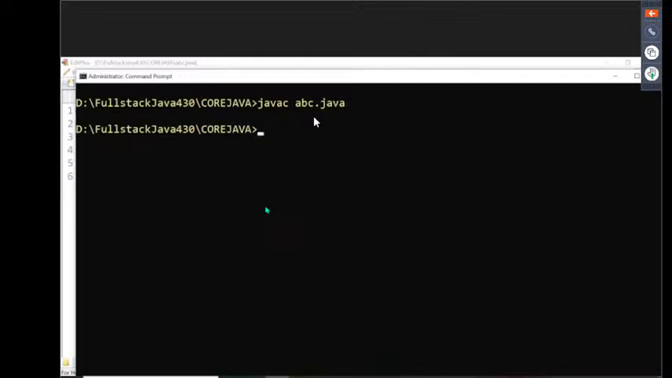Compiled successfully. Javac abc.java compiled successfully. Got it or not? Next, after completion of this, I want to execute the program. Compilation is successful. If you want to execute the program, along with Java we have to use the java command, and along with the java command we must use the main class name, the name of the class that contains the main method.